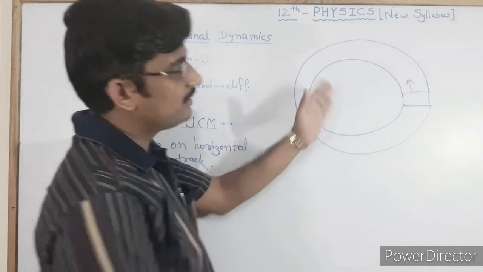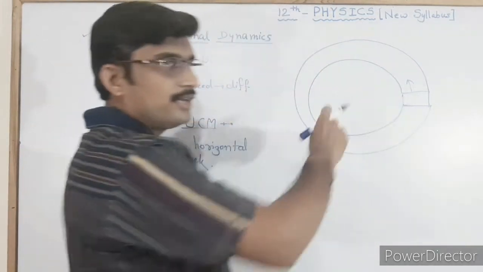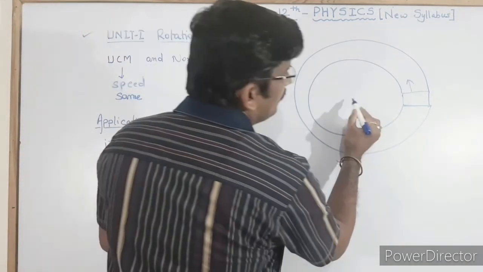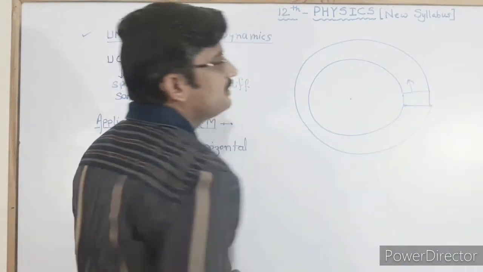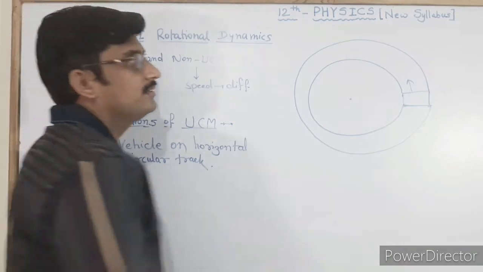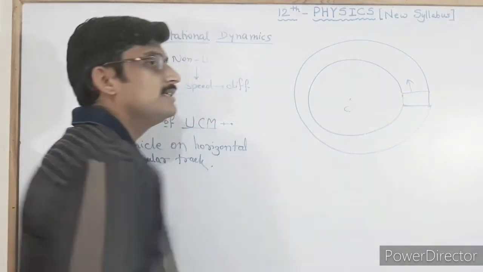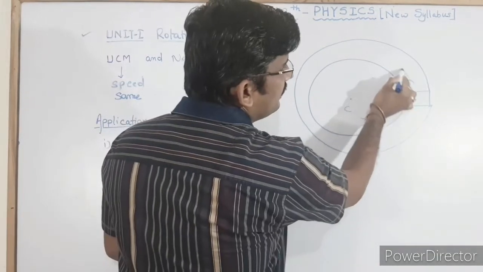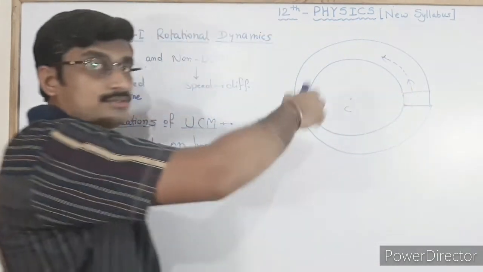Suppose the road is turning left, or in a circular track we are considering the motion, then there will be an imaginary center C from which its motion is considered. This vehicle is moving in this direction as the road turns.